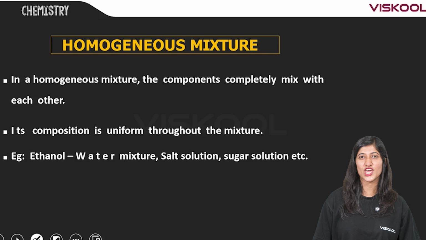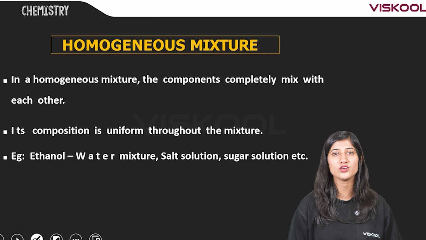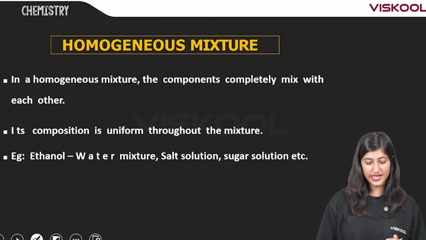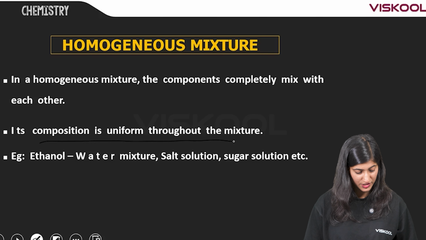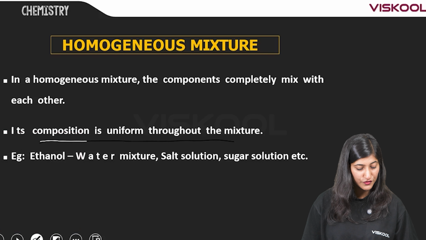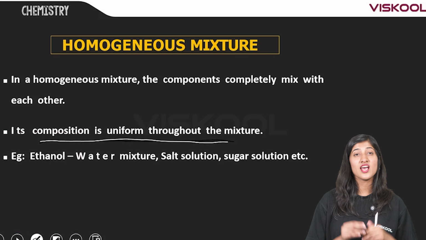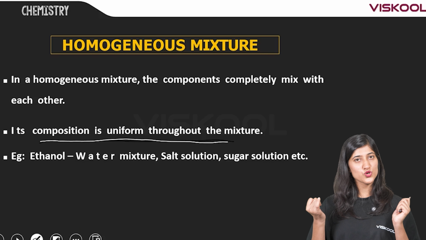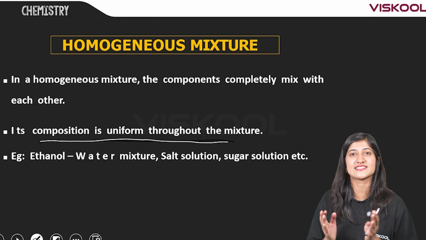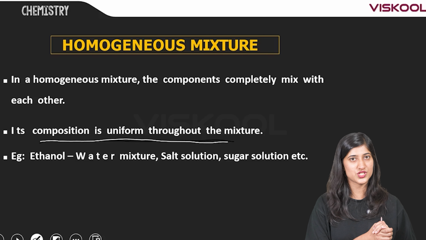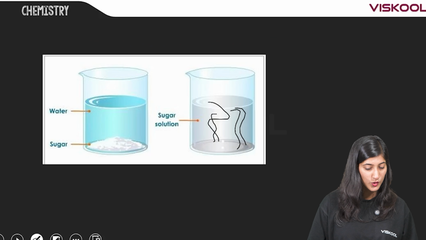It's a mixture having a uniform composition, or the composition is uniform throughout the mixture. What are the examples of homogeneous mixture? Ethanol in water, salt solution, sugar solution, etc. These are examples of homogeneous mixtures. Hope it is clear for you.